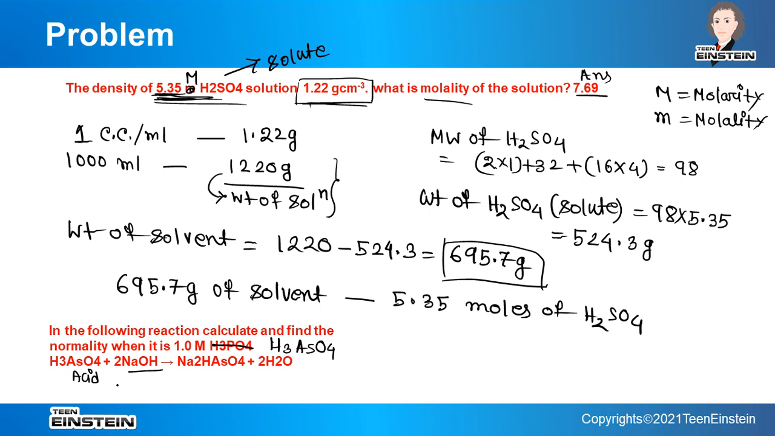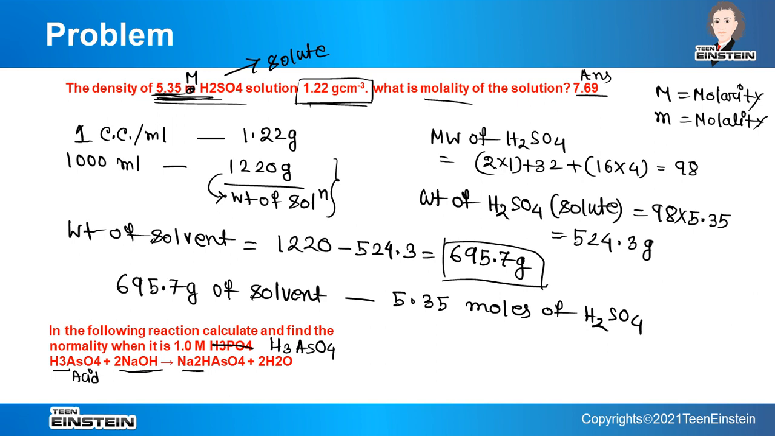It is reacting with NaOH, but here what is the basicity of the acid? 3, because 3 replaceable hydrogens are present, but we are using only 2 NaOH. That means out of 3 hydrogens, only 2 hydrogens are replaced by sodium. So from this equation we can understand what the valence factor should be. Out of 3, only 2 hydrogens are replaced. If all 3 hydrogens are replaced, the valence factor will be 3. But here from the equation we have to understand it, because the valence factor is not directly given.